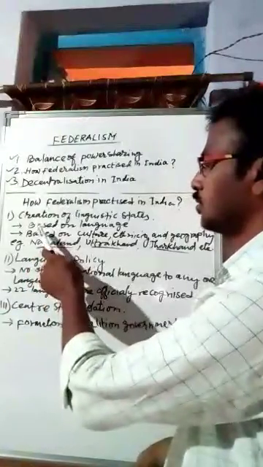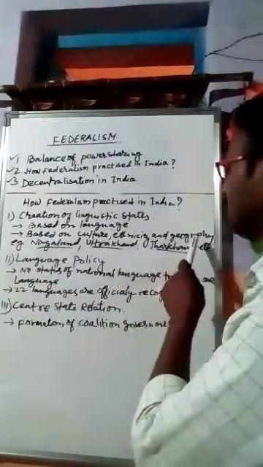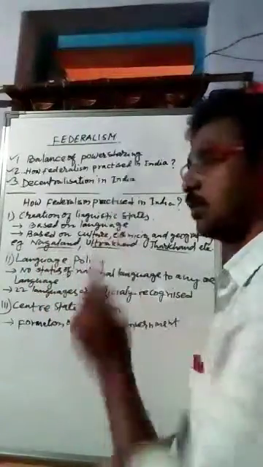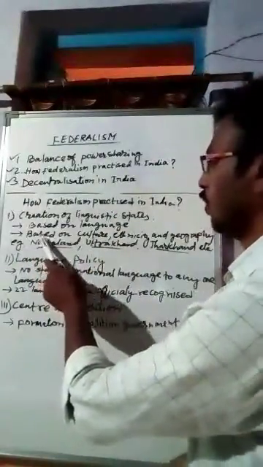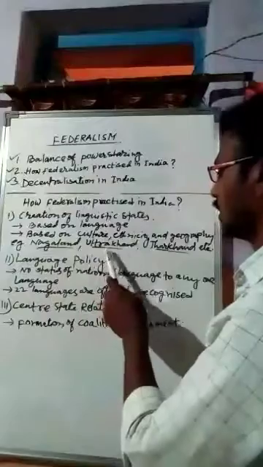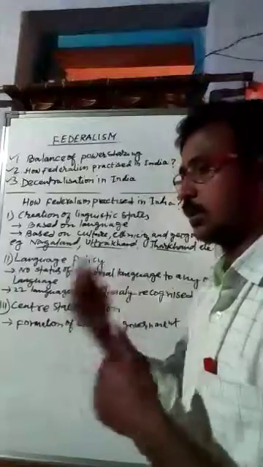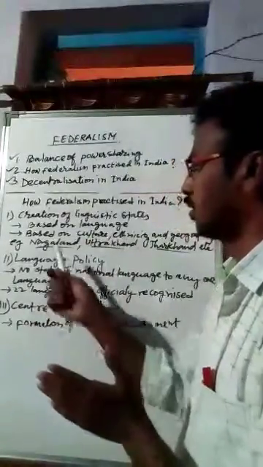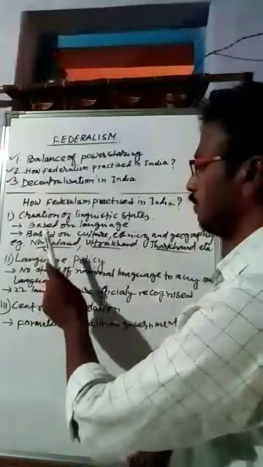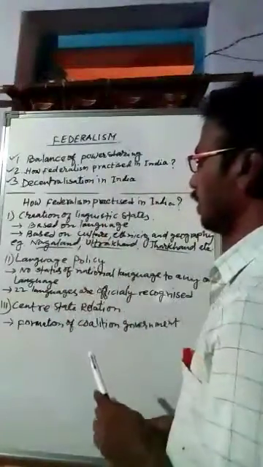Some states are also formed based on culture, ethnicity, and geography. Okay, first thing, the states have been formed based on the language. Second thing, there are some states which are formed based on culture, ethnicity, and geography. For example, Nagaland, Uttarakhand, and Jharkhand. See, students, these are not only separated from other states on the basis of their language, but they are also formed on the basis of their different culture, different geography, and different ethnicity.